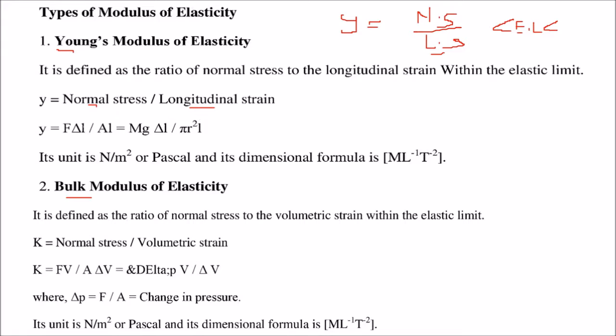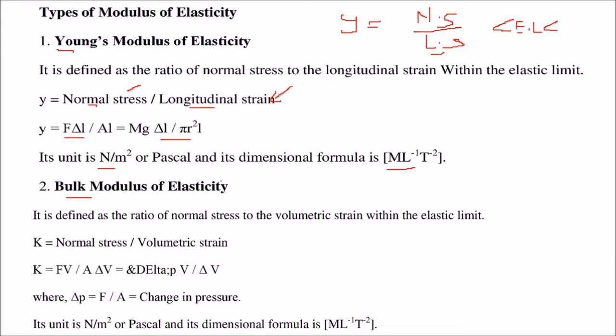Normal stress can be given by F, and the strain by delta L by L, which gives you Y equals F L by A delta L. The unit is, because we know that stress has the unit Newton per meter square, which is Pascal. Strain is a dimensionless quantity, so the dimension formula is M L minus 1 T minus 2.